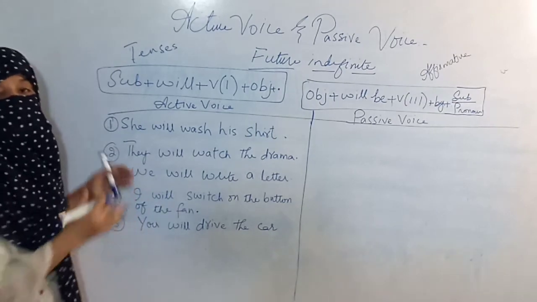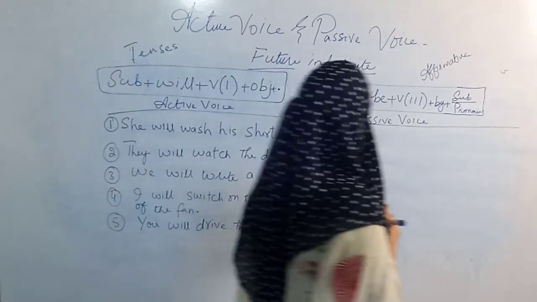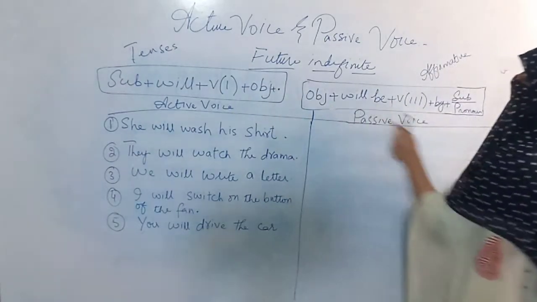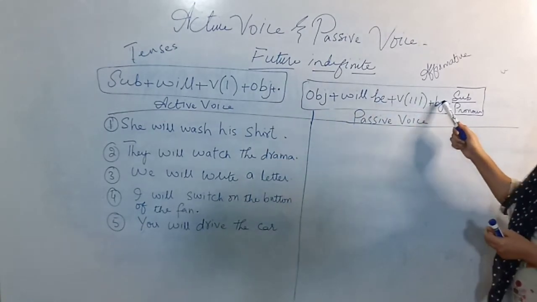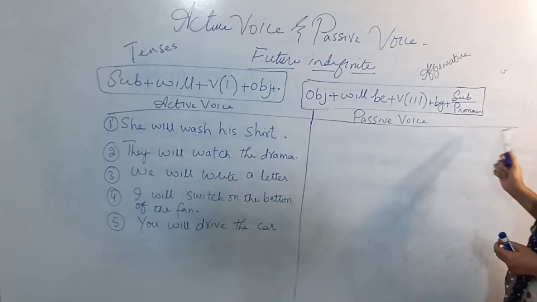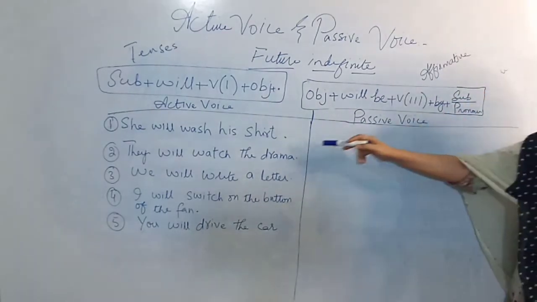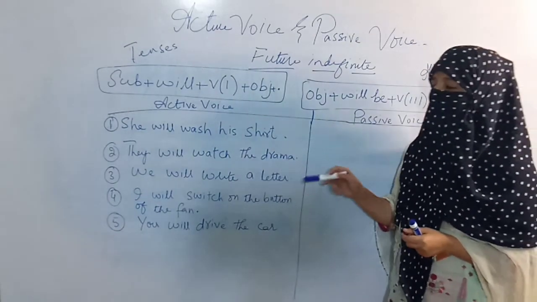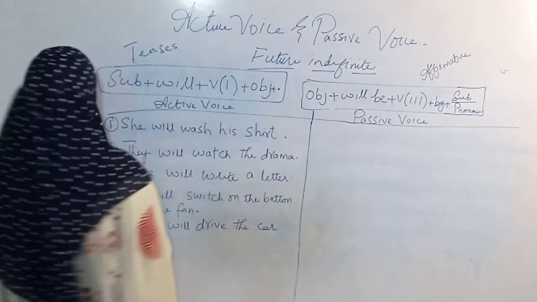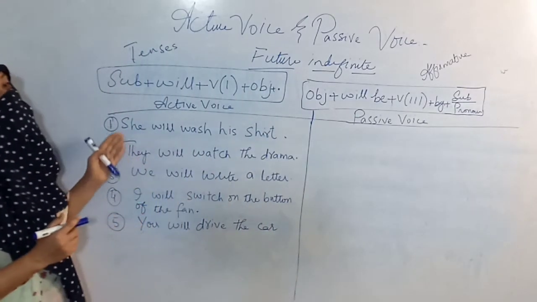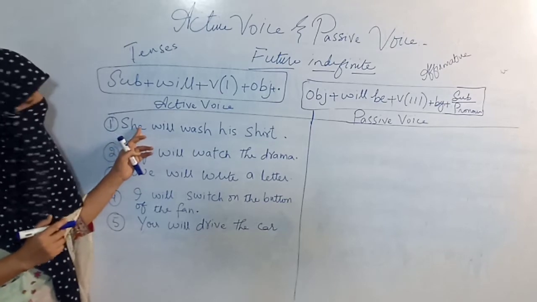Now we will convert these sentences into passive voice, but the formula will be this: object, will be, verb third form, by, and subjective pronoun. These sentences are affirmative. Affirmative means positive sentences, those in which we neither deny nor ask a question. That is why we call them positive sentences.